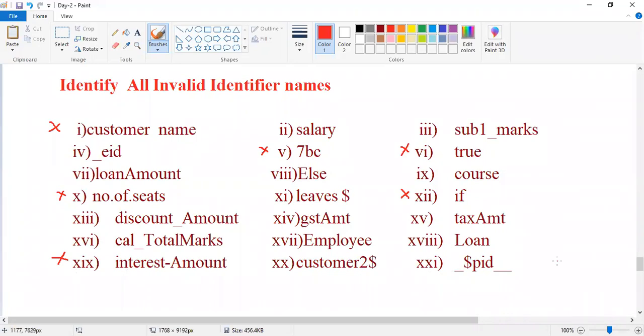That's it. 1, 5, 6, 10, 12, 19 are the invalid ones, guys.